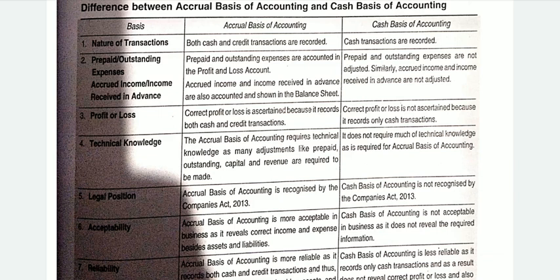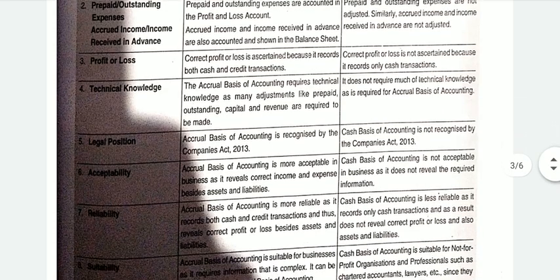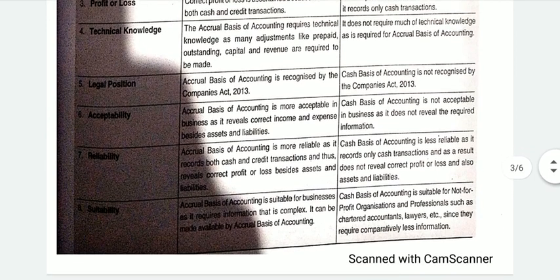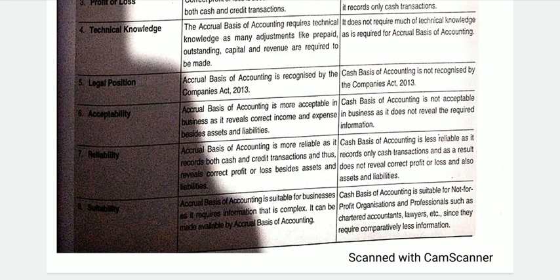That is why each and every type of business house prefers the accrual basis of accounting. But cash basis is followed by only those organizations which have most of their transactions on the cash basis. So accrual basis is reliable, and cash basis is also reliable but less reliable if we compare it with the accrual basis of accounting.